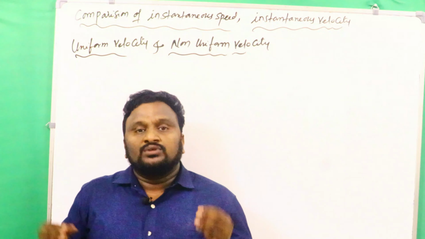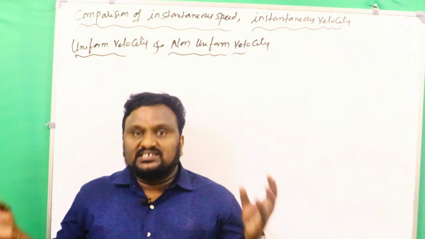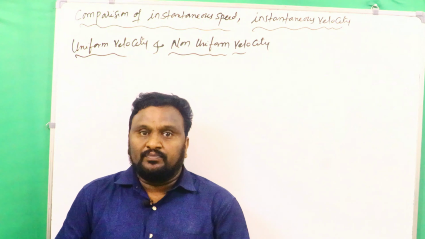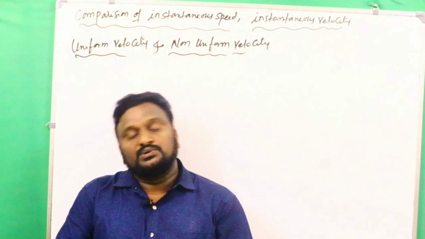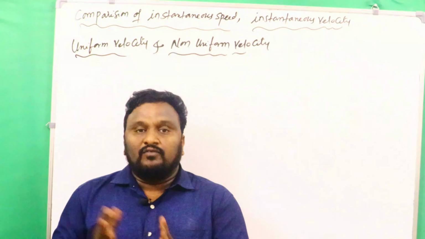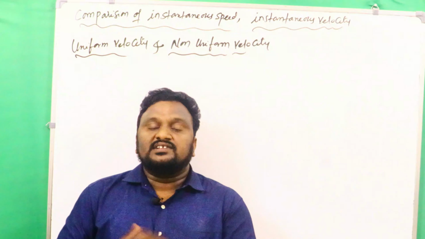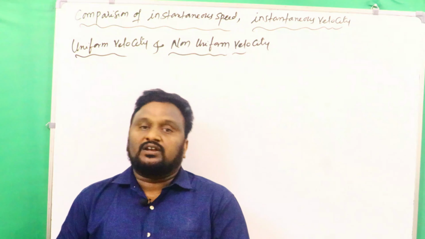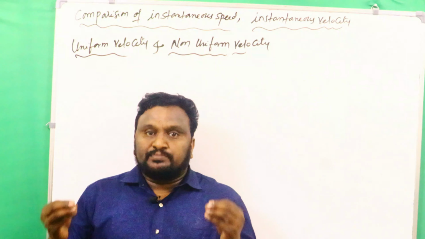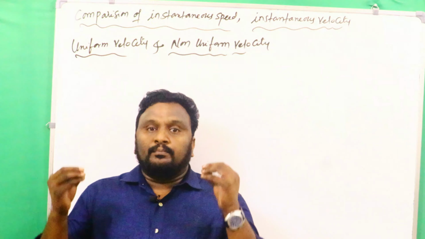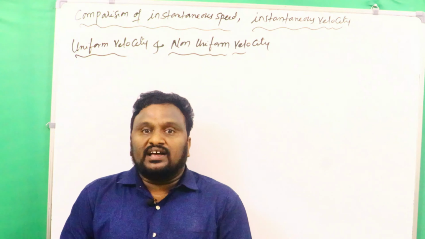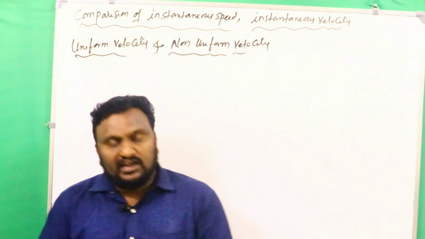So all of you know distance is a scalar quantity, then speed also scalar quantity, then instantaneous speed also scalar quantity. Like that, displacement is vector, velocity is vector, and instantaneous velocity also a vector. That's why here instantaneous speed is always positive, but instantaneous velocity may be positive or negative.